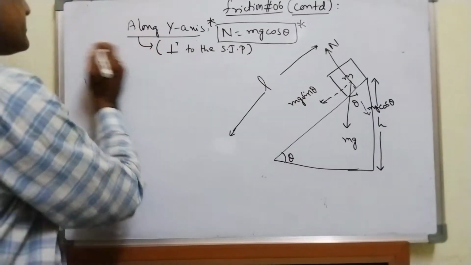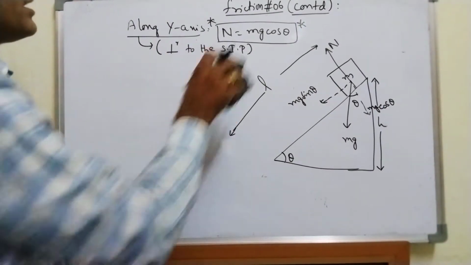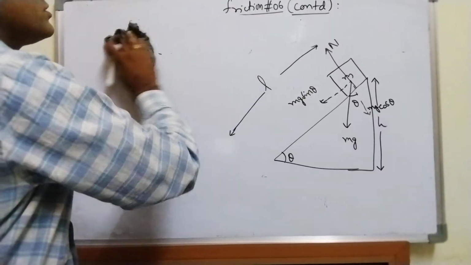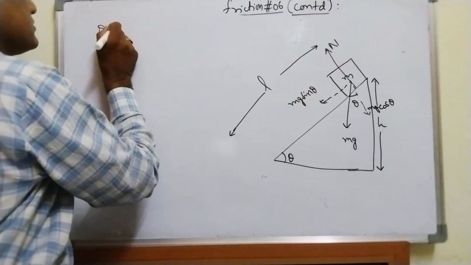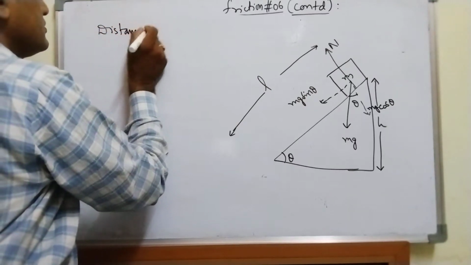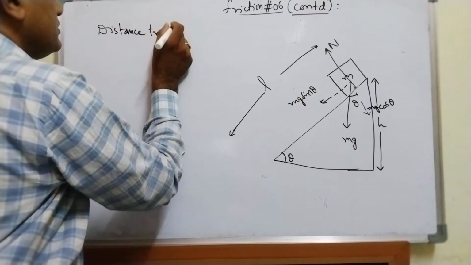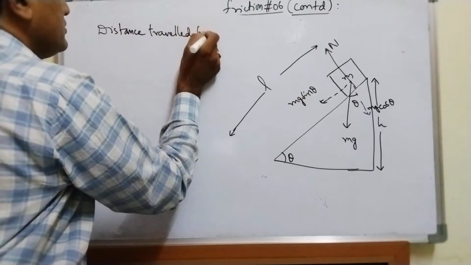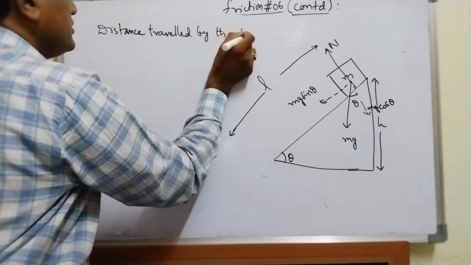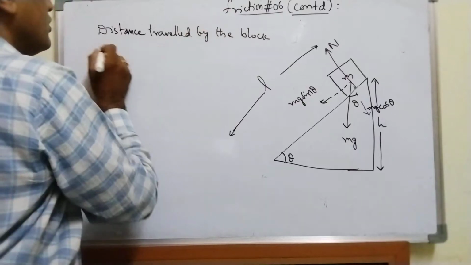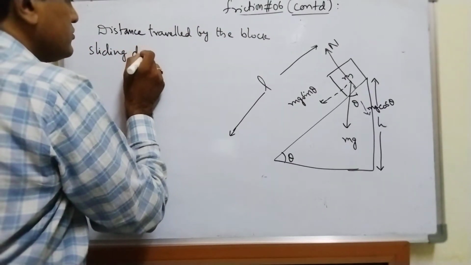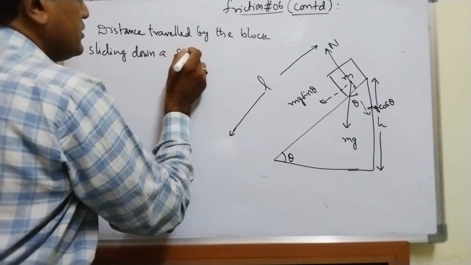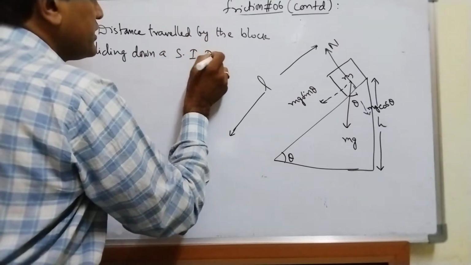Now let me write the side heading. I'll write like this: distance traveled by the block sliding down a smooth inclined plane.